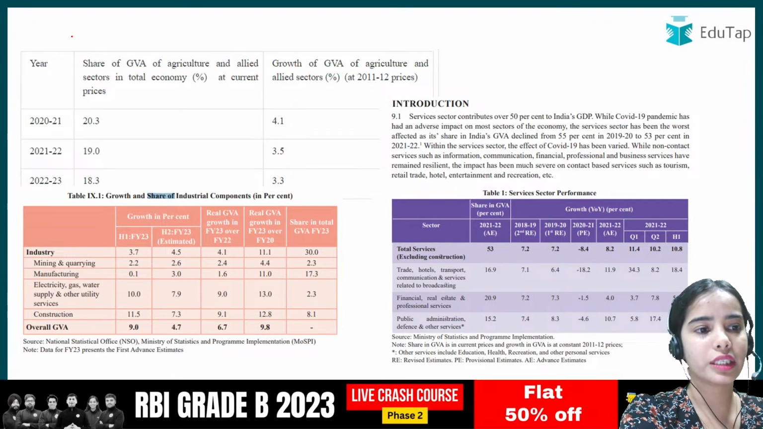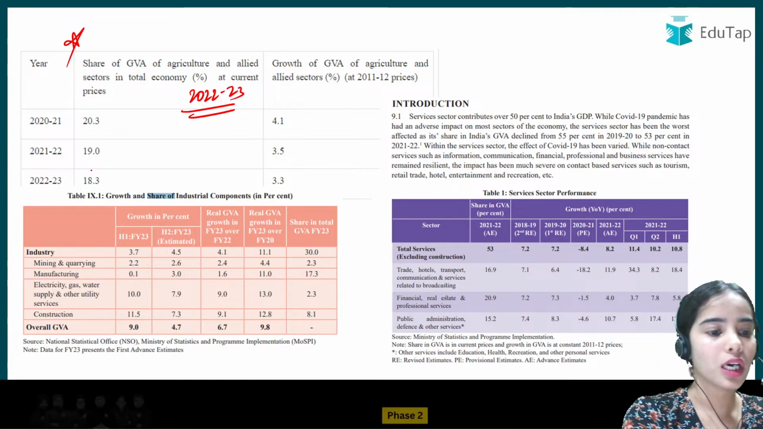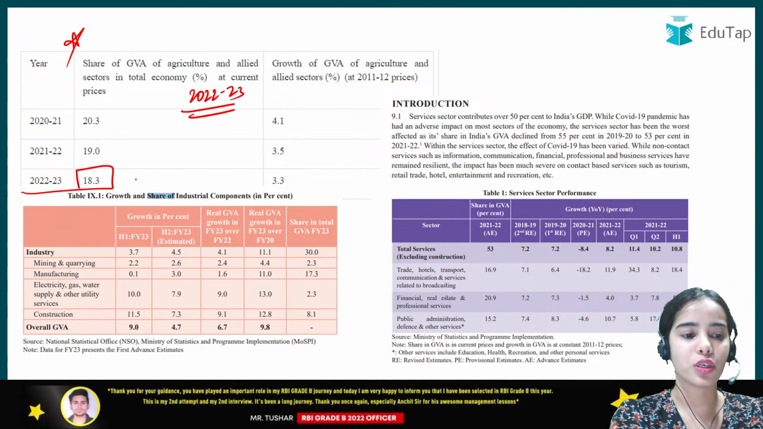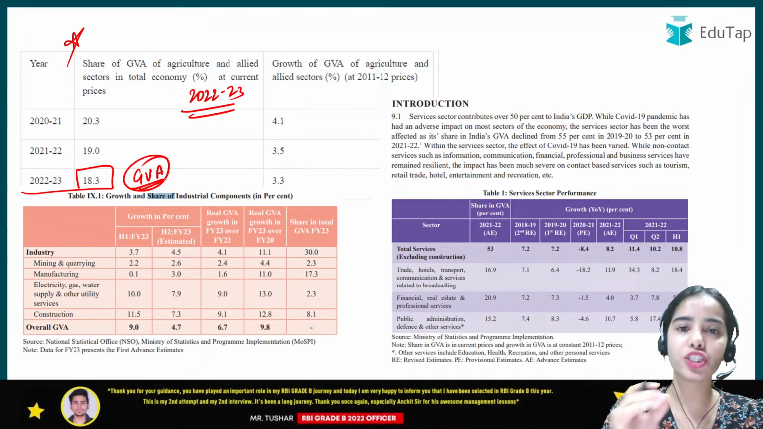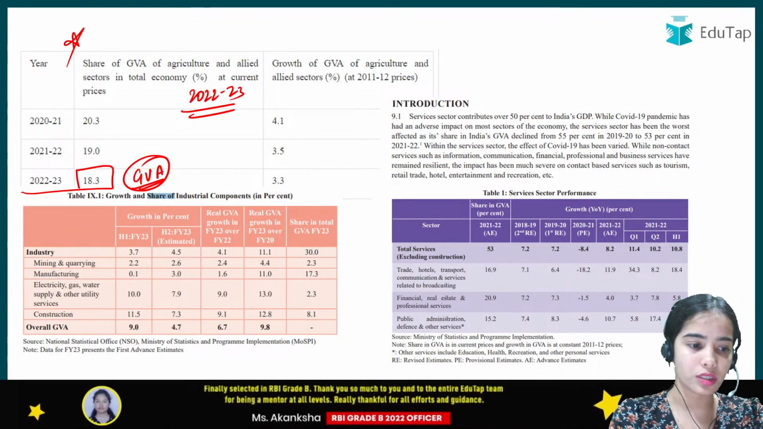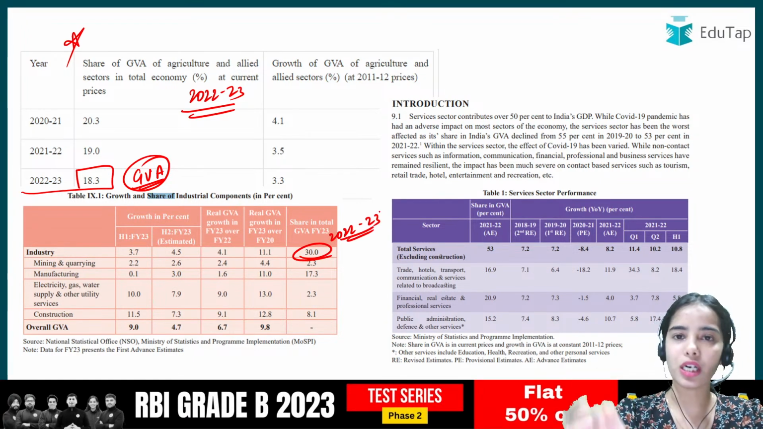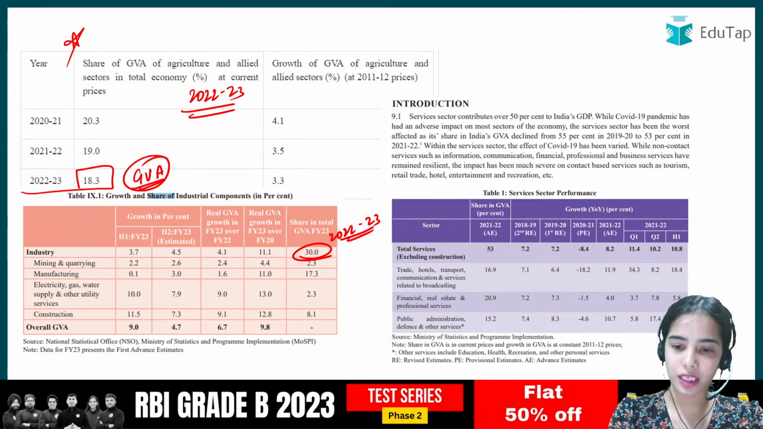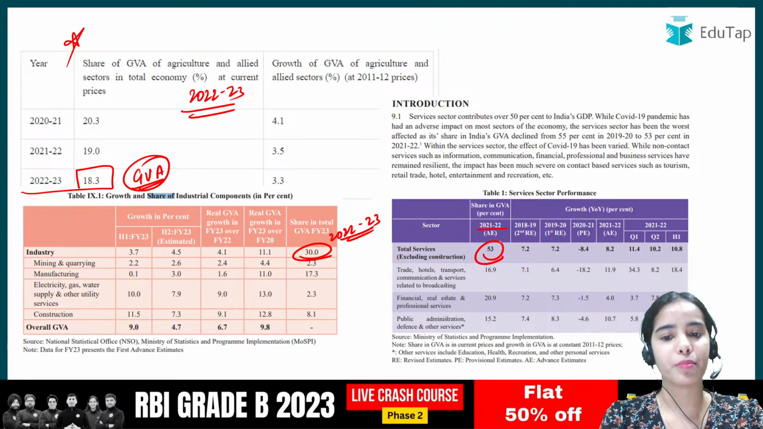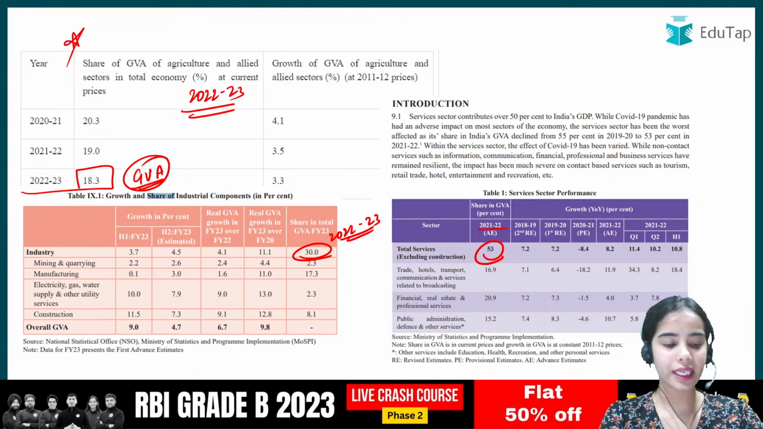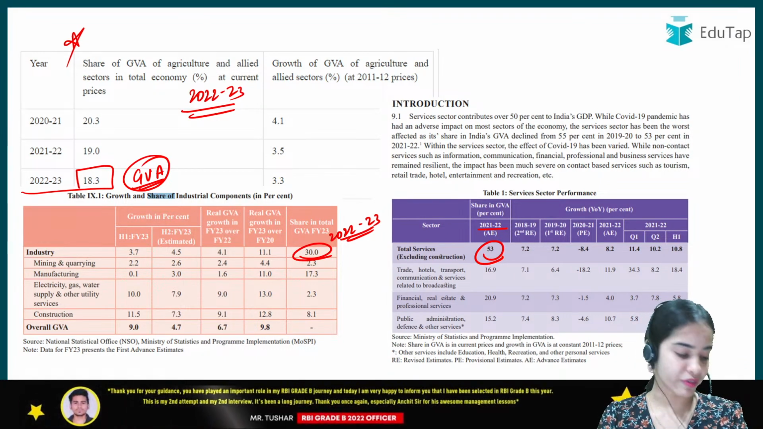Here in the data you can see that for the financial year 2022-23, the share of the agriculture sector in the GVA, or the share in the GDP, was 18.3%. In industry for 2022-23, the share in the GVA was 30%. For 2021-22, the share in the GVA was 53%. So this was the original data that I was able to find, and you can use these data points in your examination also, in descriptive answer writing.